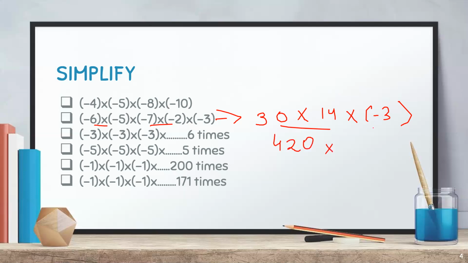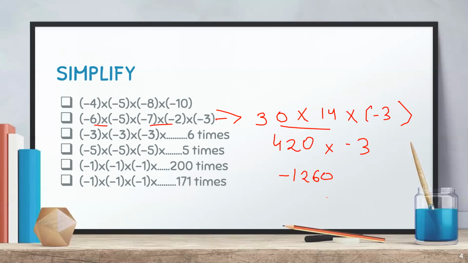Then bring it down. Now 420 into minus 3 gives minus 1260. You'll get minus 1260. Let's check if we have done it correctly or not.